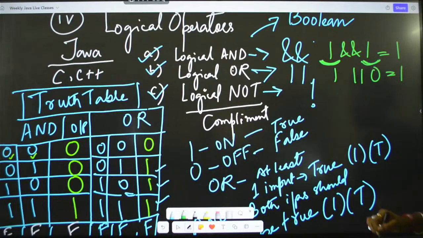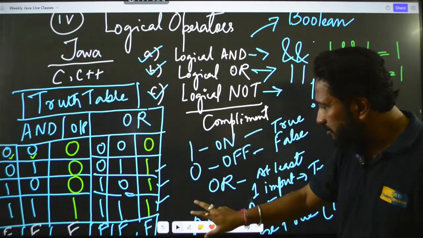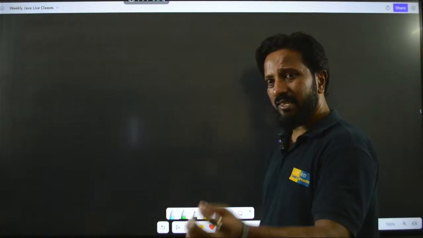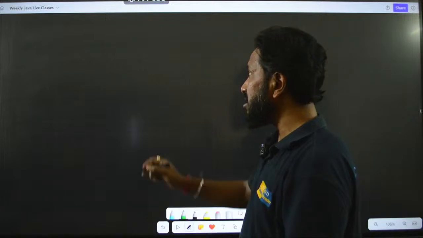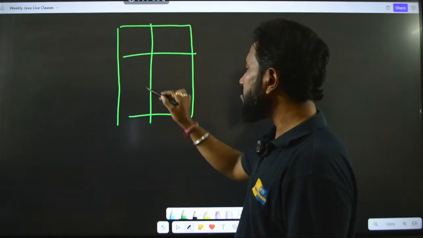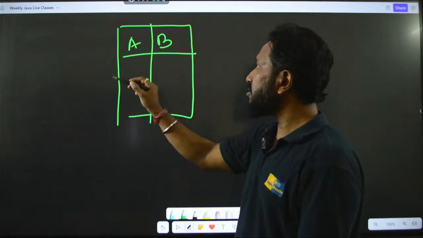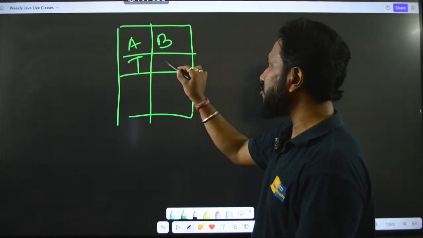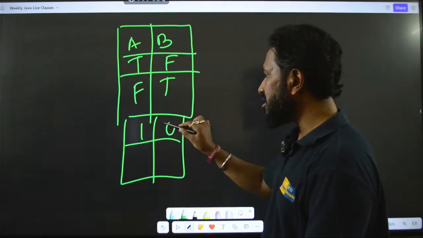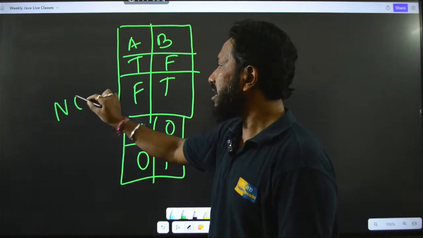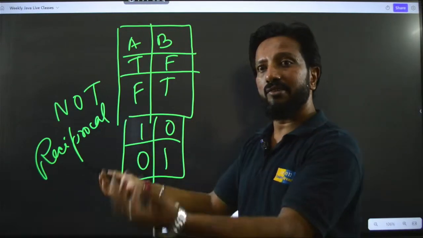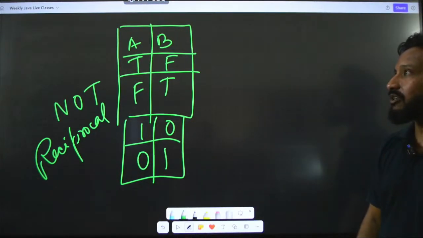So the NOT table can be written something like this. I will just show you here. Okay, for the NOT table, it will be something like this. Guys, this is a little bit of theory, and we will go to the code, don't worry. Just for the time being, try to understand this. As I said, for the NOT table, this is A and B. So you can say input and output. So it will be like this, true becomes false, false becomes true. Or if you want to say like this, you can say 1 becomes 0, 0 becomes 1. So NOT is actually reciprocal. Ulta, the reverse. Okay, please remember it like that. So it becomes easy to understand then.